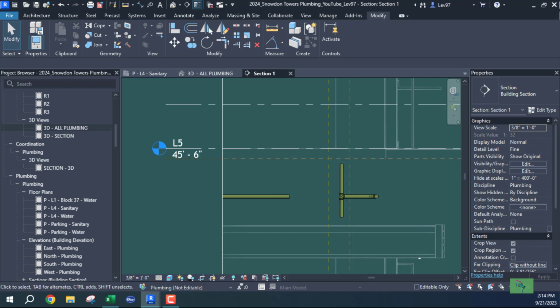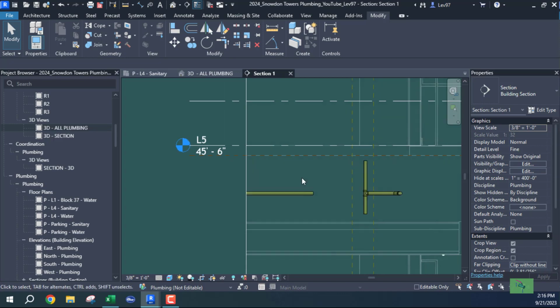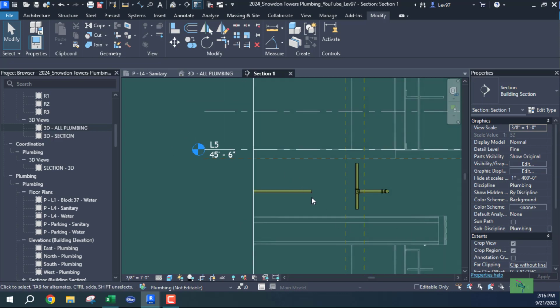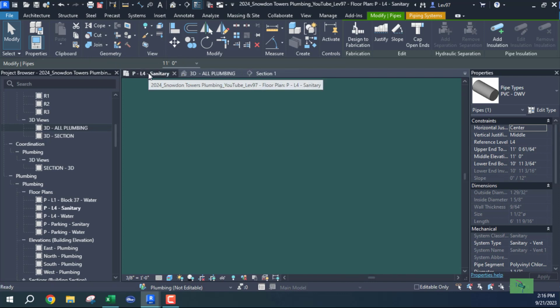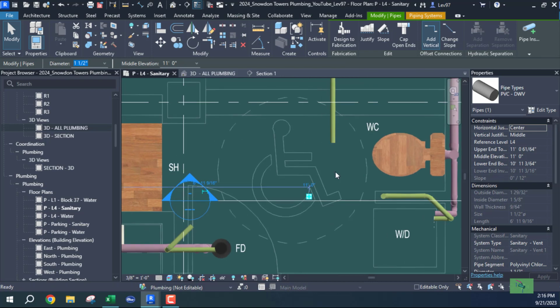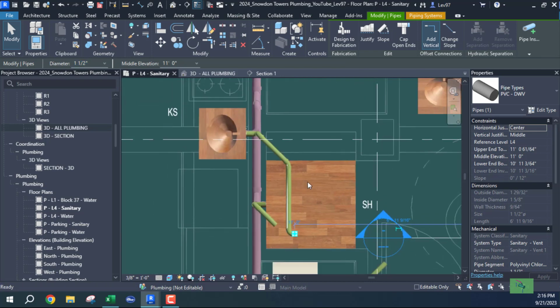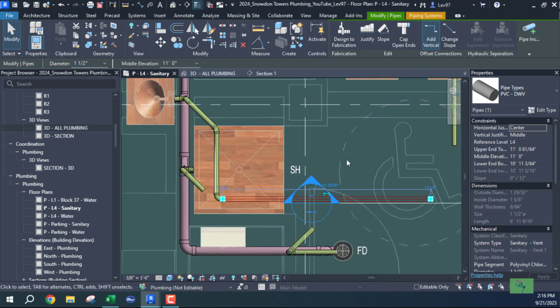Since they are both at the same elevation, I'm going to have to raise this half-inch vent a little bit higher. So that's good.